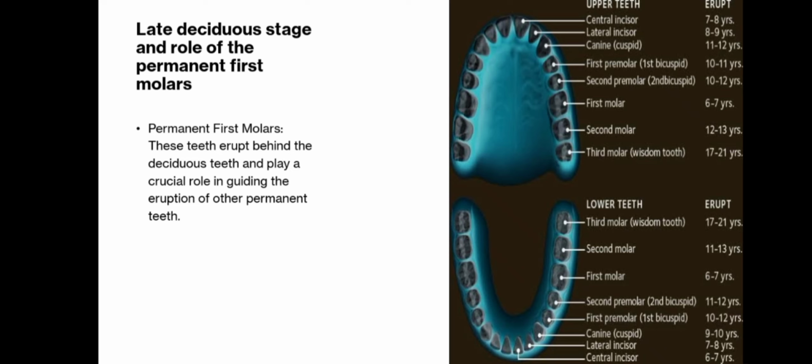The relationship of the maxillary and mandibular first molars to each other has a significant influence on the occlusion of the permanent dentition. In addition, they serve as the guide for the eruption of the other permanent teeth, particularly the other molars.